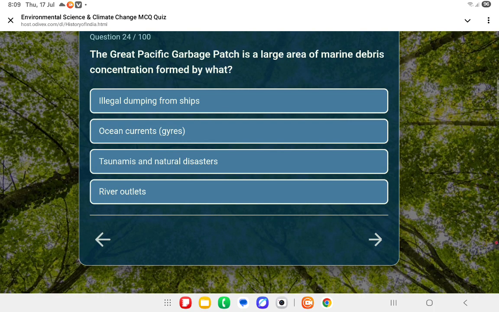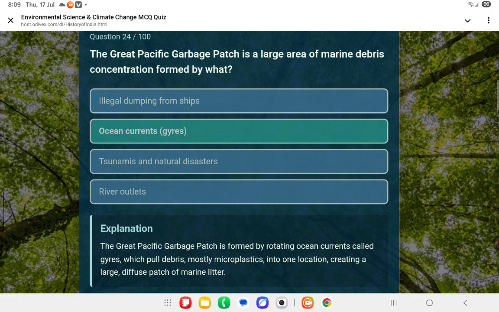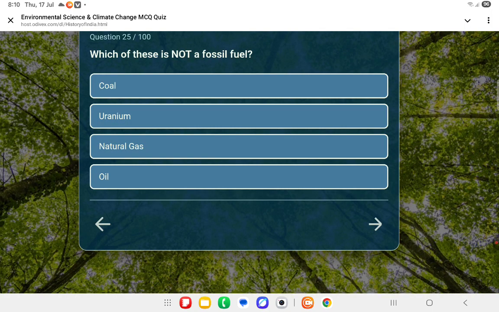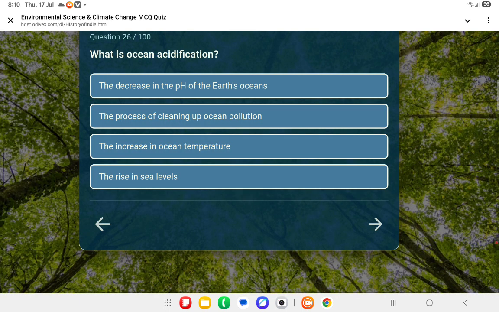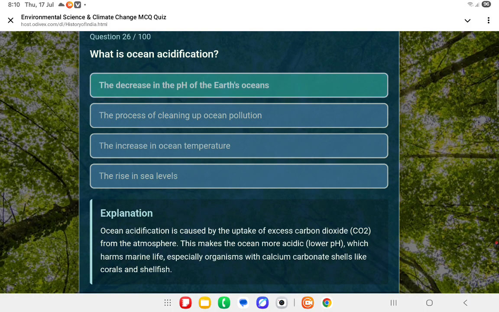Next question: the Great Pacific Garbage Patch is a large area of marine debris concentration formed by what? That's ocean currents. Which of these is not a fossil fuel? यूरेनियम. बाकी जो है कोयला, नेचुरल गैस, ऑयल, वो फॉसिल फ्यूल हैं, but uranium is not a fossil fuel. What is ocean acidification? उसका मतलब क्या होता है? First one, the decrease in pH of the earth's oceans.